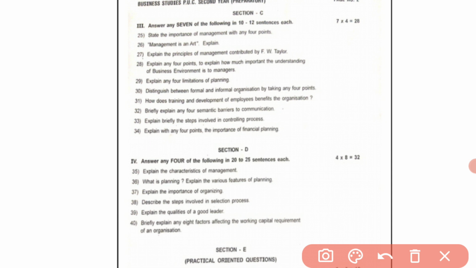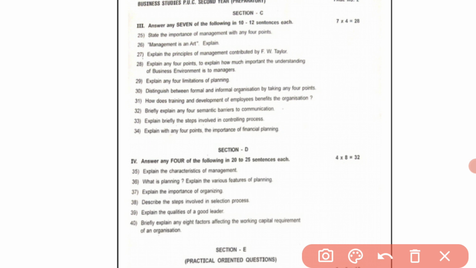The questions: explain the characteristics of management. What is planning? Explain the various features of planning. Explain the importance of organizing. Describe the steps involved in the selection process. Explain the qualities of a good leader. Then briefly explain any 8 factors affecting the working capital required of an organization.